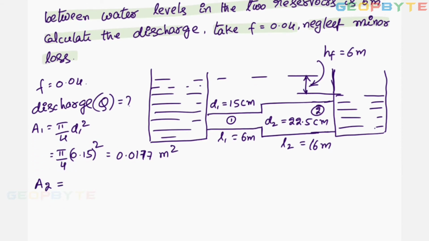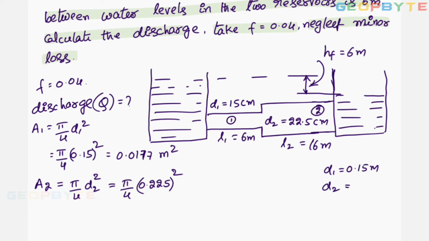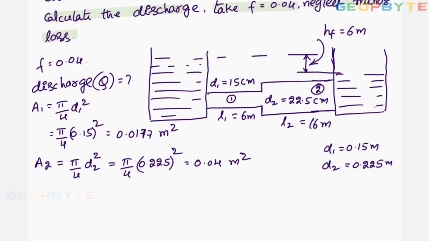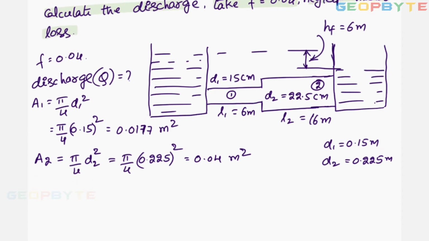Similarly, area at the second section, pi by 4 into d2 square. Pi by 4 into 0.225 whole square. Here d1 equal to 0.15 meters, d2 equal to 0.225 meters. Simplify this value for getting A2, 0.04 meter square. L1, L2 are given. Now continuity equation.